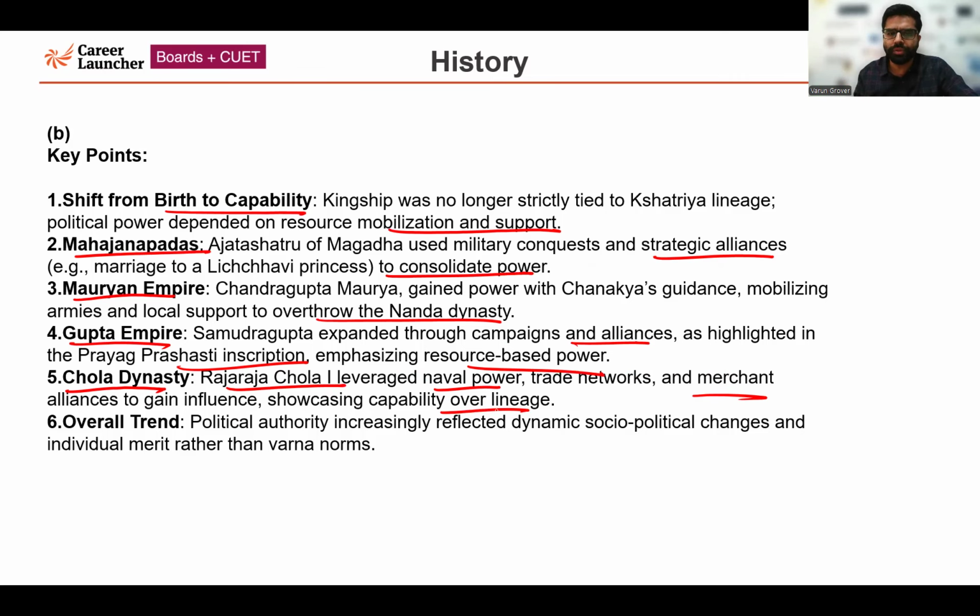The last point related to this question is the overall trend. Political authority increasingly reflected dynamic socio-political changes and individual merit rather than the Varna norm. So it was not only related to the norms of society or societal obligation at that point of time, but rather to the socio-political changes happening then, with many important aspects related to that. So it was focusing on that also.